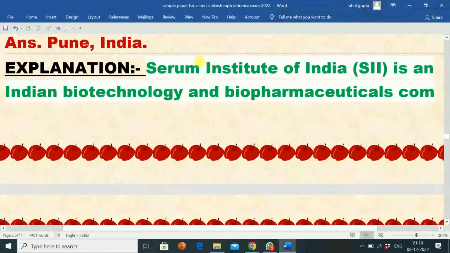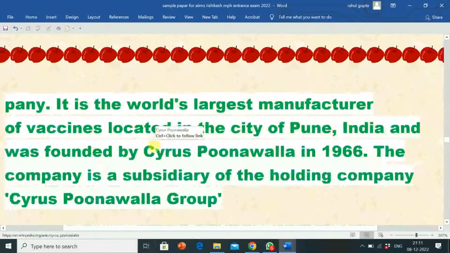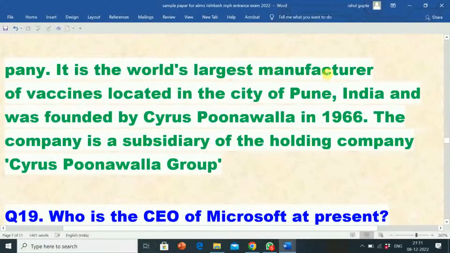Its explanation is Serum Institute of India (SII) is an Indian biotechnology and biopharmaceuticals company. It is the world's largest manufacturer of vaccines, located in the city of Pune, India, and was founded by Cyrus Poonawalla in 1966. The company is a subsidiary of the holding company Cyrus Poonawalla Group.